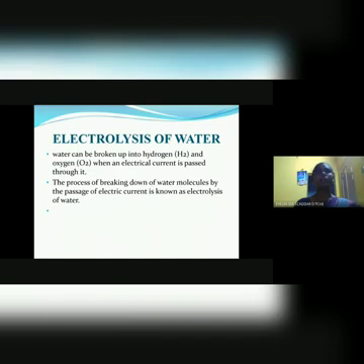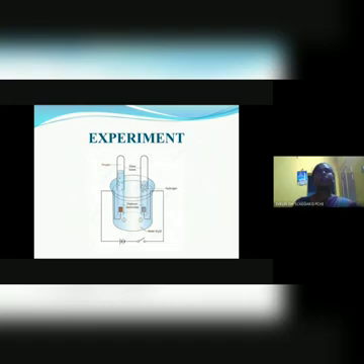Water can be broken up into hydrogen and oxygen when an electric current is passed through it. The process of breaking down water molecules with the passage of electric current is known as electrolysis of water. In this experiment, the water is broken down into oxygen gas and hydrogen gas by the use of electric current.